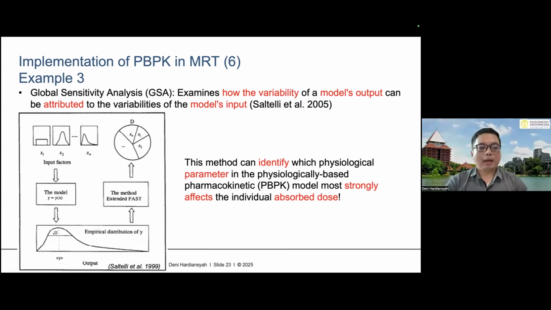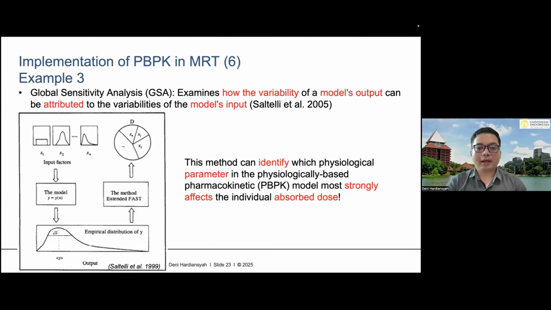After that, we add this to our model. Of course, because the biokinetic parameters between patients are different, the output of the absorbed dose in our population would be different as well. Therefore, by using this global sensitivity analysis, we can check which parameter gives the largest effect on the variability of the calculated absorbed dose in our population.